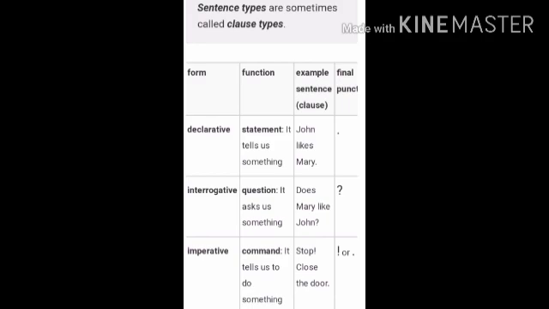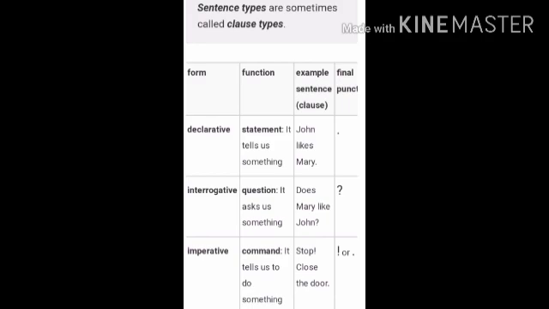Next, the third one is imperative. Imperative, what is the function? It tells us to do something, meaning a command. It gives us some command. For example, stop. Close the door. Meaning giving the command to stop. What command is being given? Stop. Close the door.